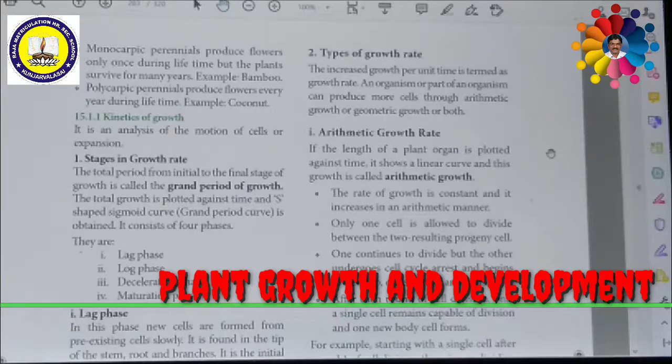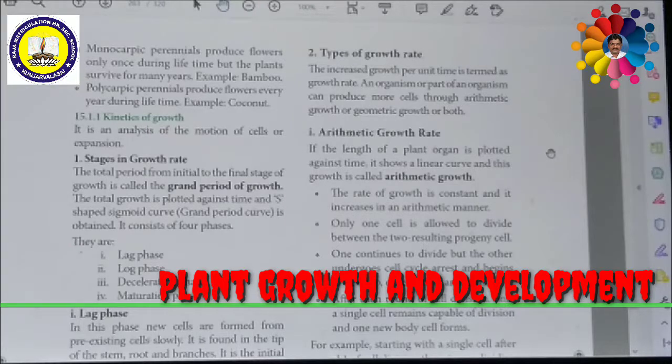Then finally, the steady state period. Hereafter, the growth may stop either permanently or temporarily, but a little growth may continue. That stage is called the steady state or maturation phase. In this phase, cell wall thickening takes place due to new particle deposition on the inner surface of the cell wall. Then the overall growth is reduced and becomes constant. The growth rate becomes zero. Thereafter, growth will completely stop, either temporarily or permanently.